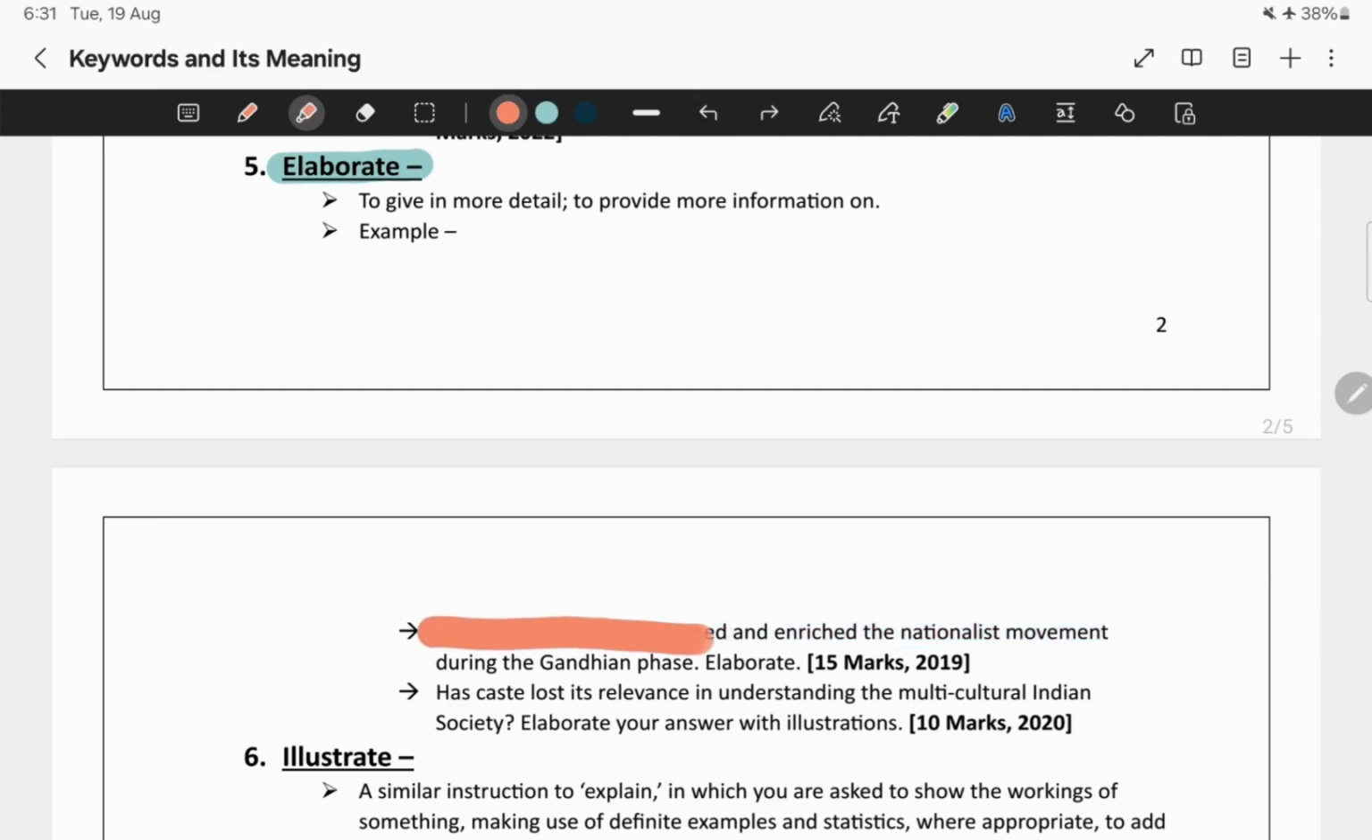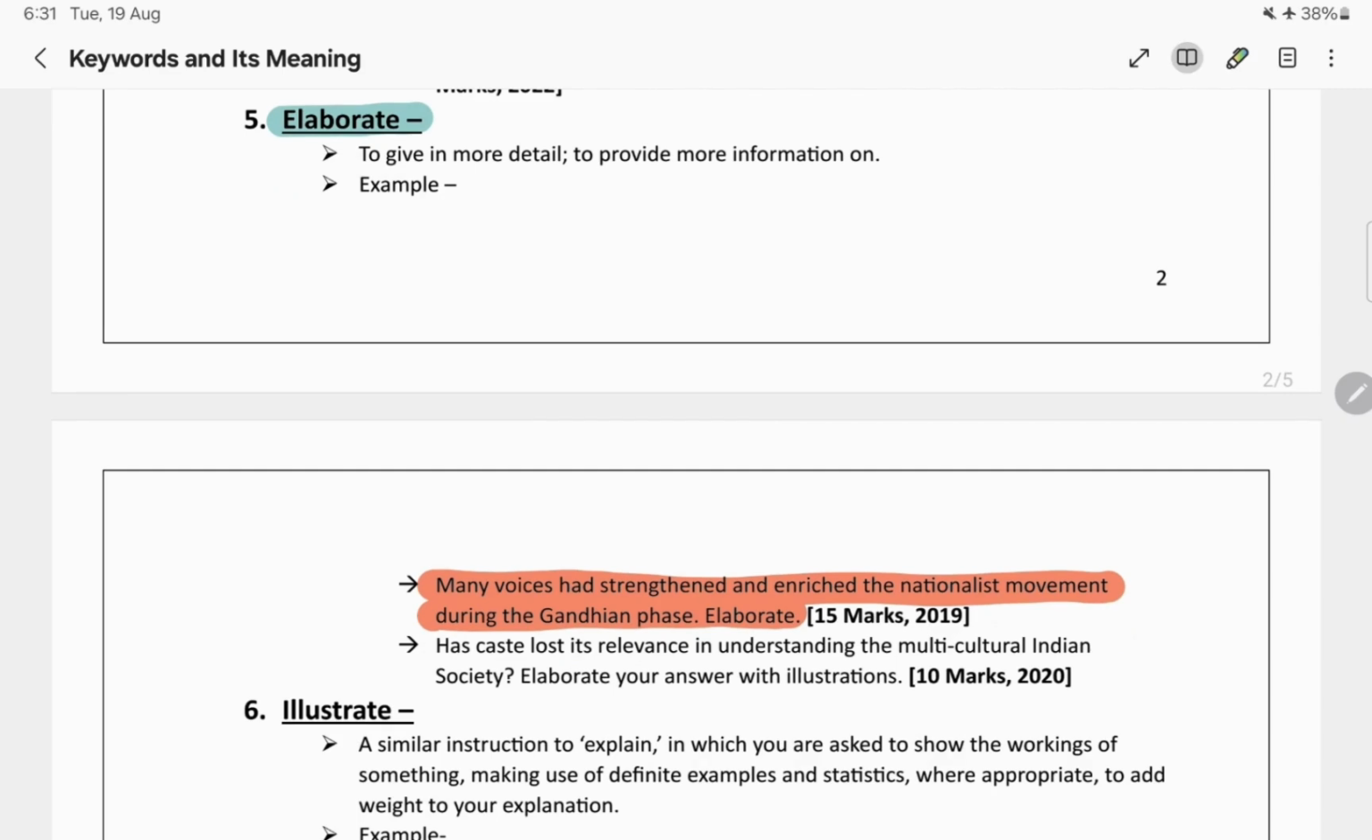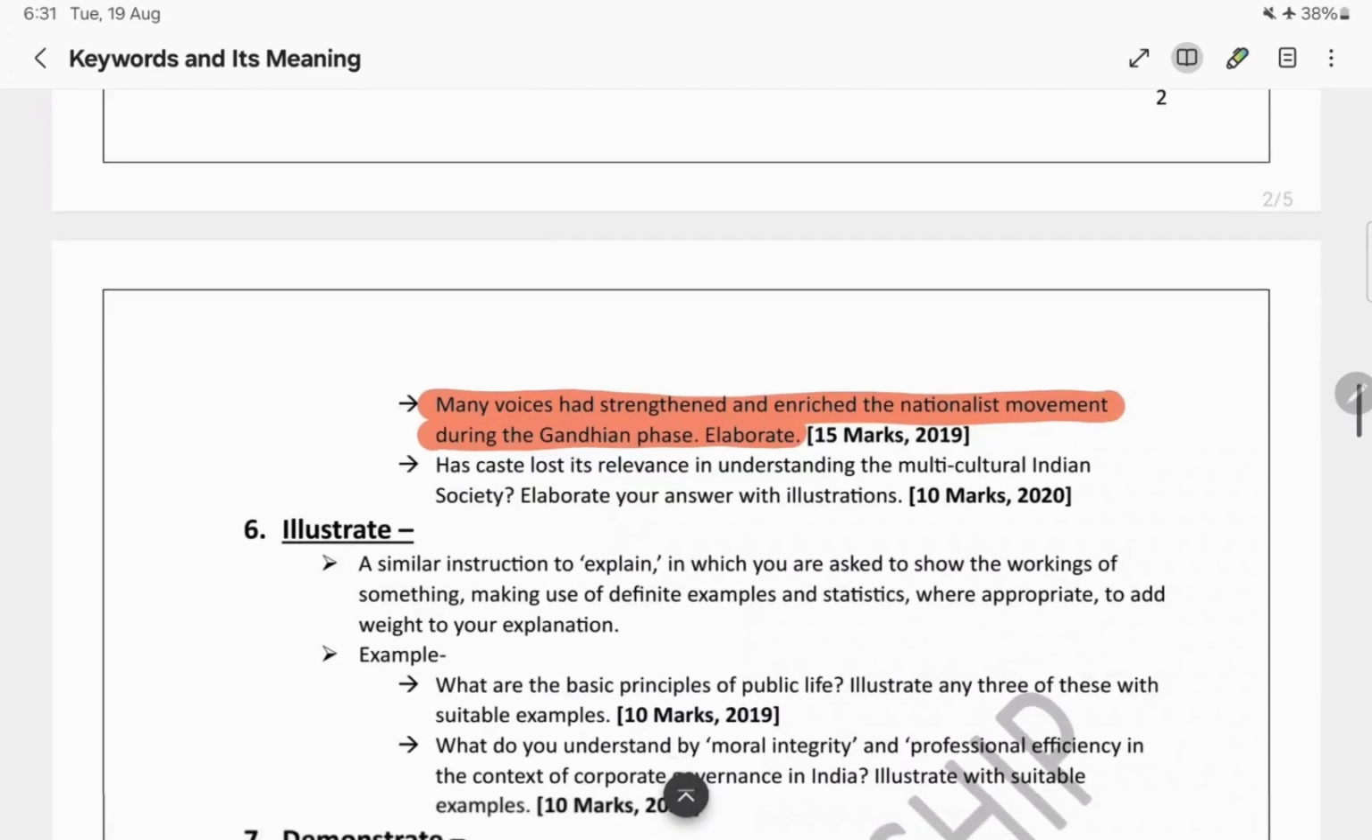Many voices had strengthened and enriched the nationalist movement during the Gandhian phase. So, what are they asking us to do? They are asking us to elaborate on it. Elaborate is nothing but giving the answer in a more detailed manner. Hope you understood the keyword elaborate.